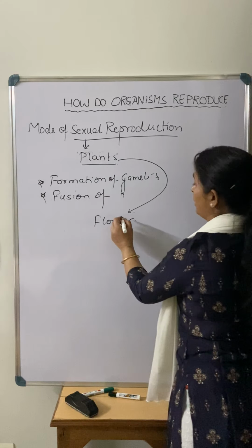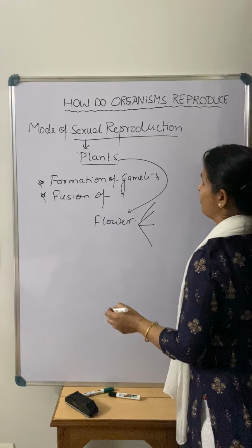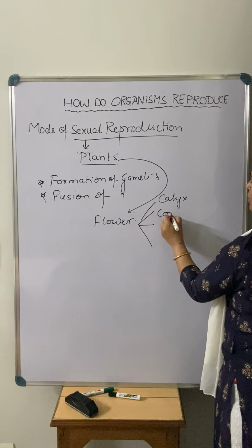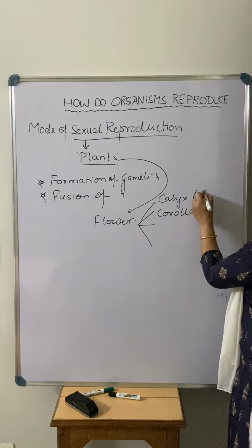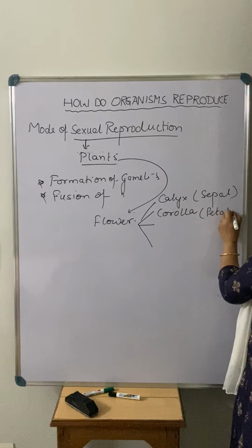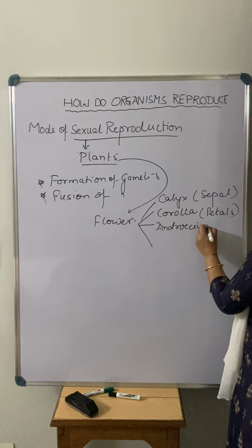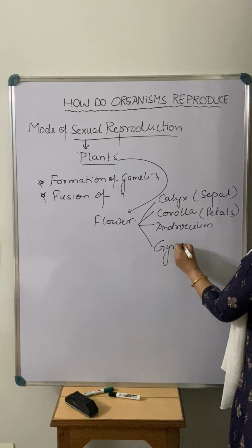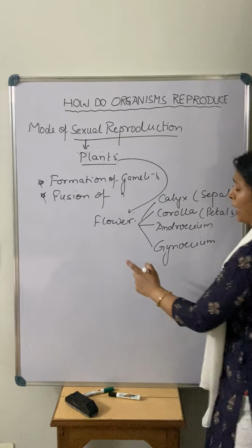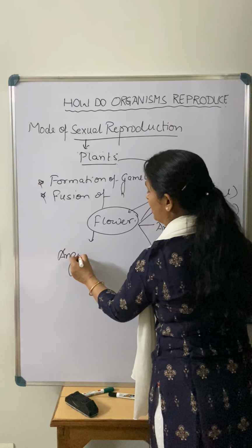In plants, the flower actually has four parts, as you know very well from your previous classes: calyx, corolla, or you can say sepals, petals, androecium and gynoecium. These are the four parts present in the flower of any plant. When we talk about flowers, we are basically talking about angiospermic plants.